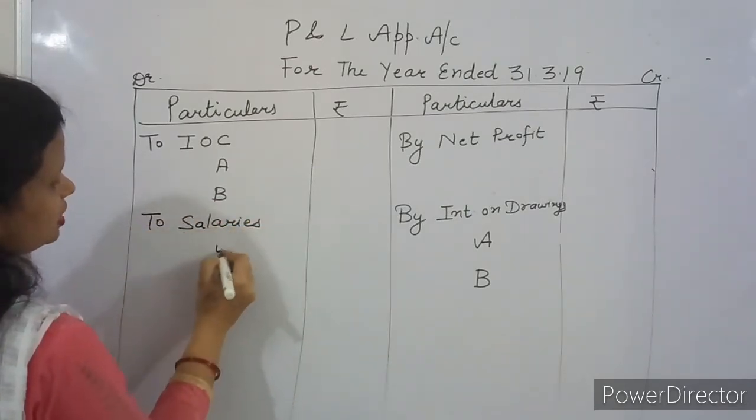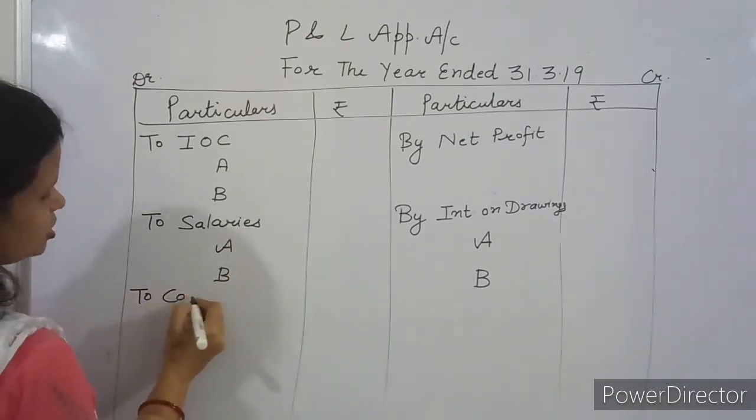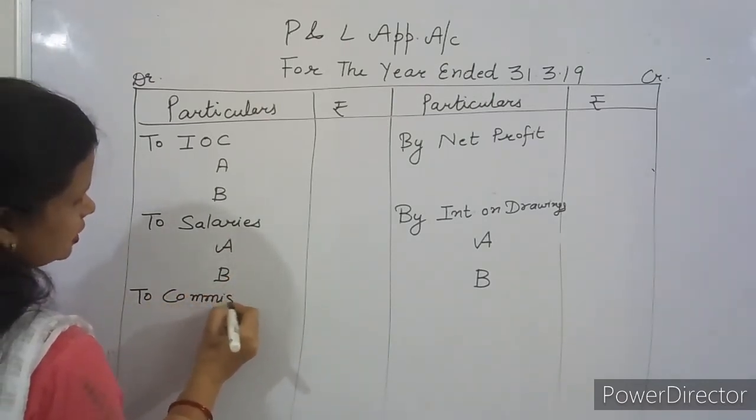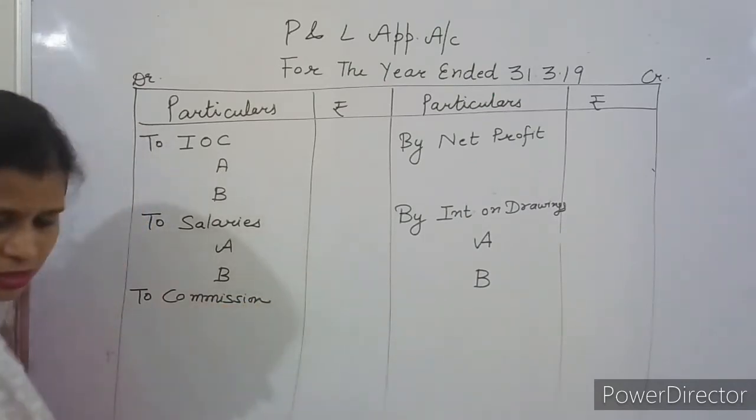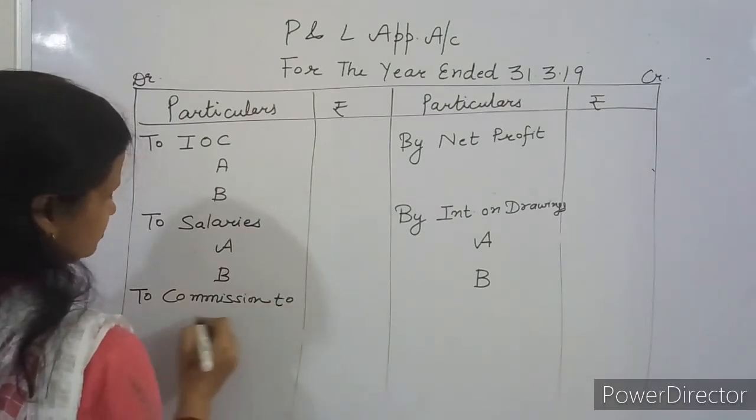Again salaries are to be given to both A and B. To commission. Commission is to be given to A, to commission to A.